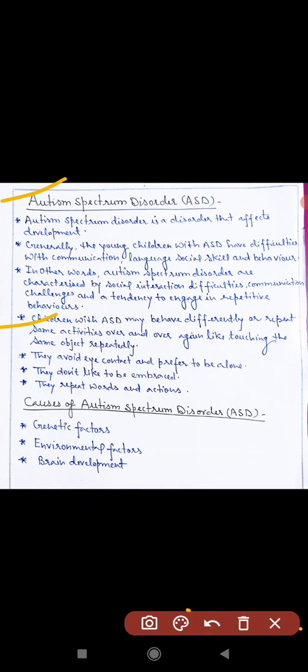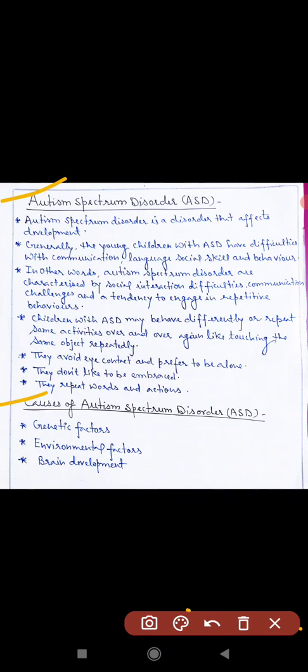Children with ASD may behave differently, repeat the same activities over and over again, like touching the same object repeatedly. Next, they avoid eye contact and prefer to be alone. They do not like to be embraced. They repeat words and actions.